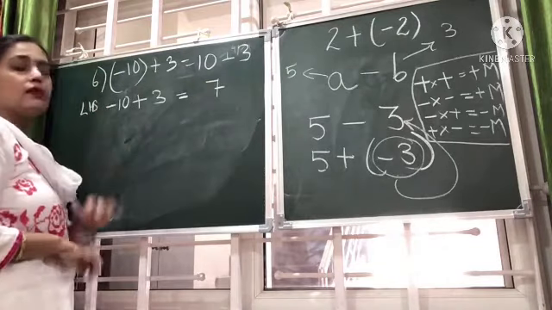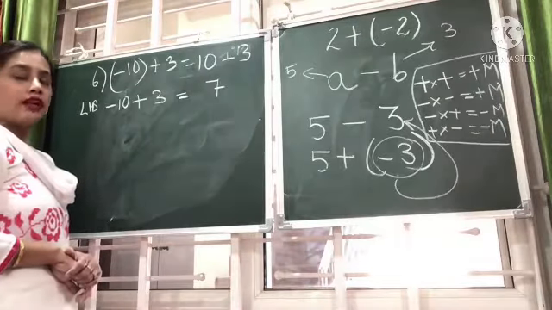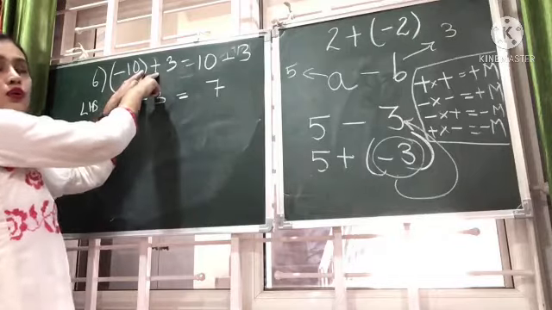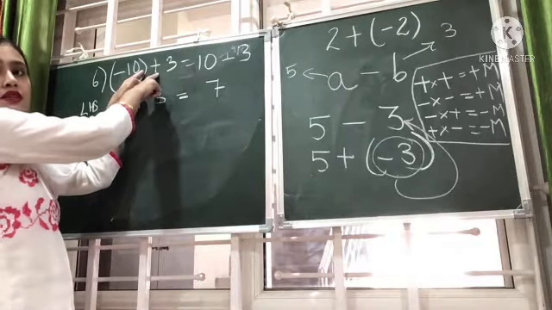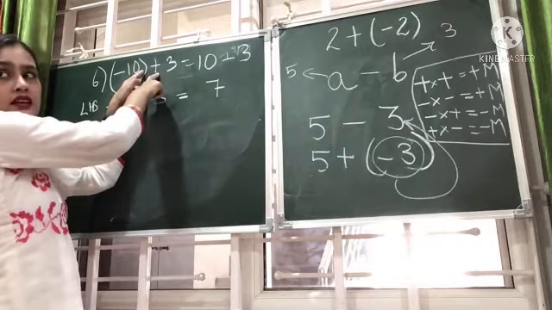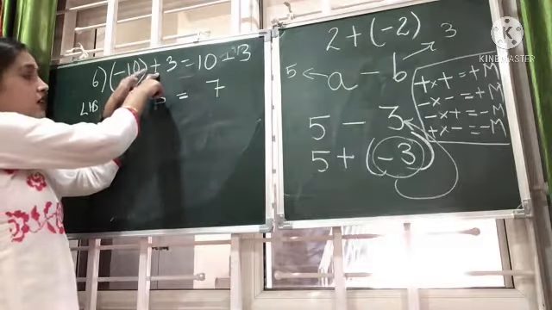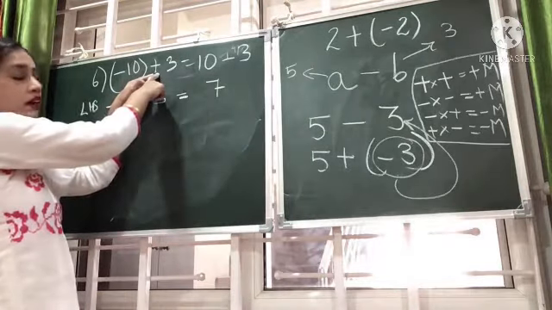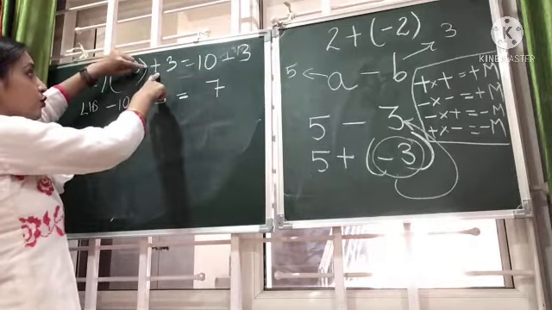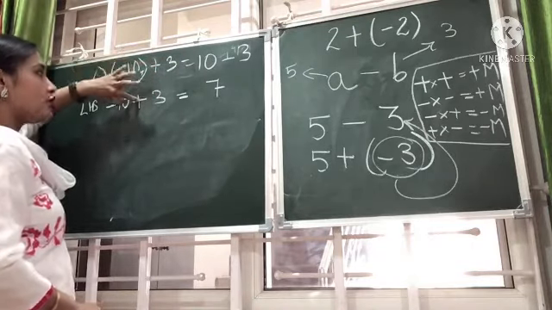Now, this is not multiplication. Yes, we are not multiplying. Correct? We are not multiplying here. You see, the bracket is not in between two symbols or two operations or two signs. Correct? It is in between an integer and a positive sign. If you want to say, you can also say this is plus. If you move inside the bracket, nothing here, you can say it's a plus. So plus into plus will give you plus only.